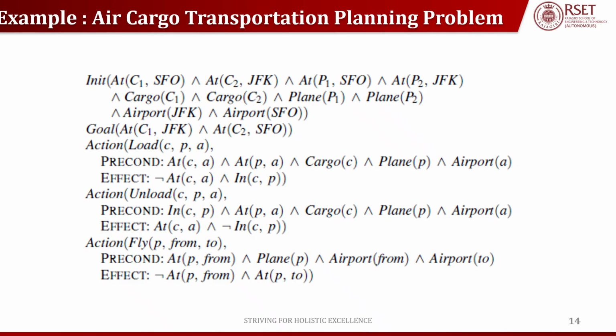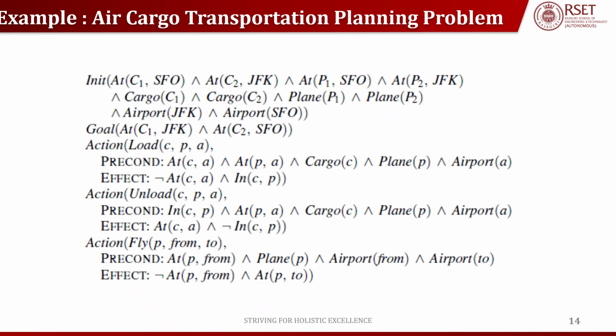So these are my initial state. Whereas my goal state is that C1 is at JFK and C2 is at SFO. My cargo C1 should be at JFK airport and my cargo C2 should be at SFO airport.